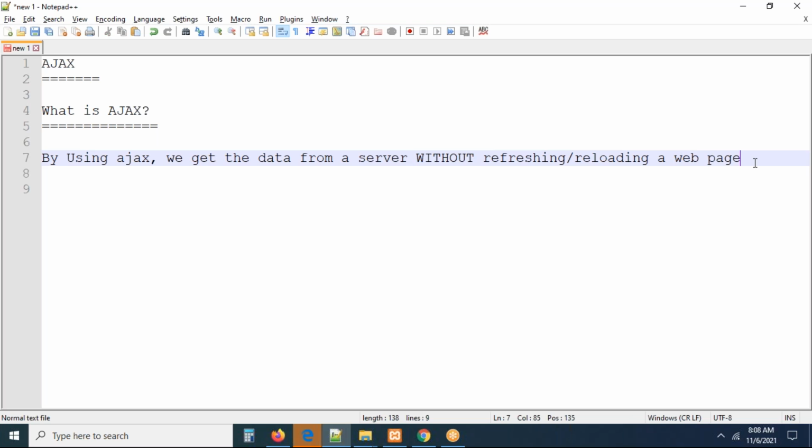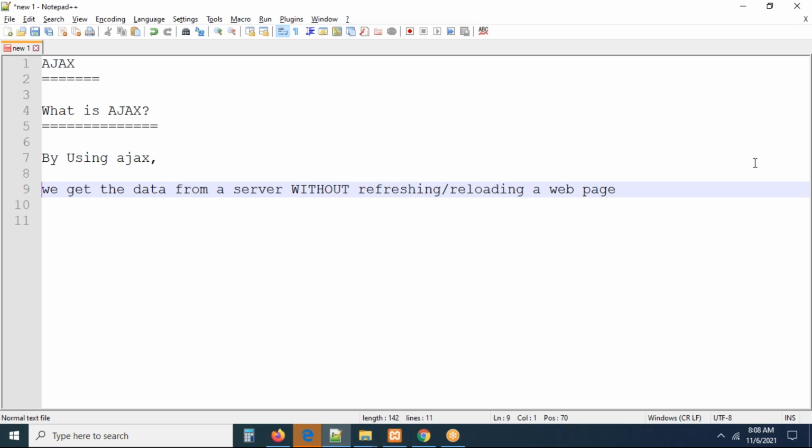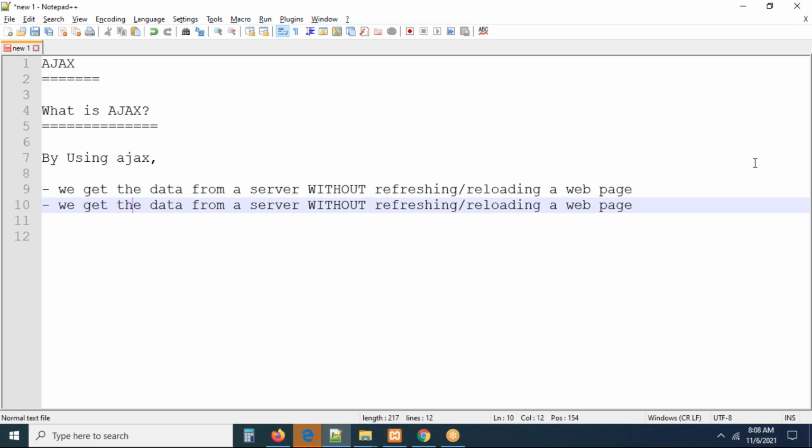Not only this, by using Ajax we can do one more thing: we can post the data to a server without refreshing, without reloading. We can get the data as well as post the data to the server.